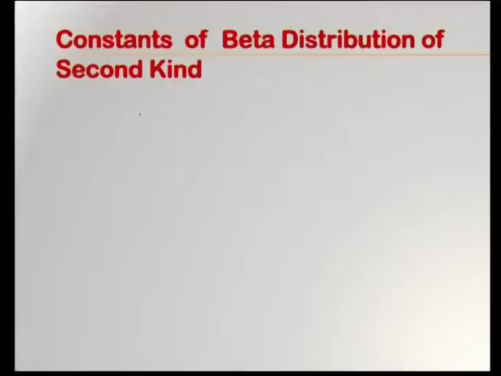Constants of beta distribution of second kind we will derive now using the moments formula. First of all, we will derive the rth moment of beta distribution of second kind, and using r equal to 1 you will get the mean, and using r equal to 2 you will get mu 2 dash. From mu 2 dash we will derive the variance, which is mu 2. Mu 2 is mu 2 dash minus mu 1 dash square as usual. So, first of all we will derive mu r dash. Mu r dash is expectation of x power r.